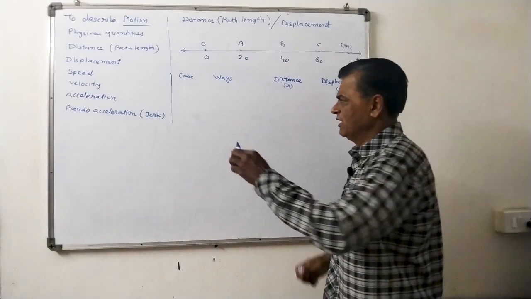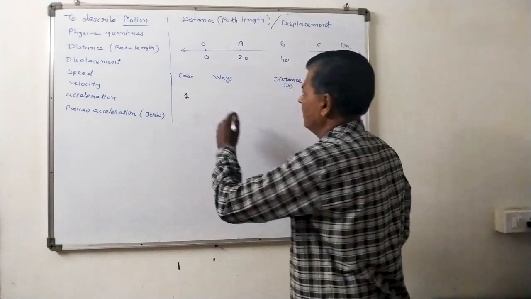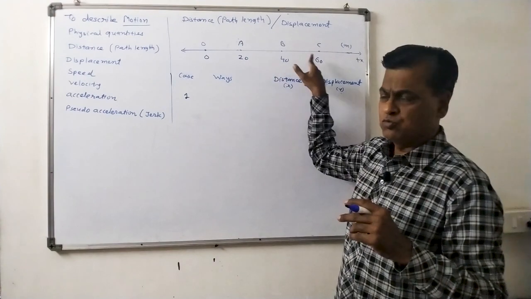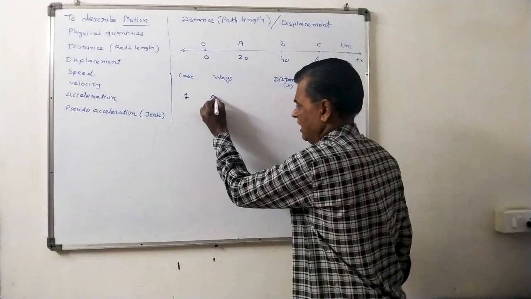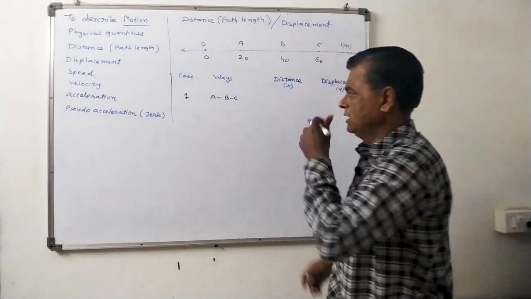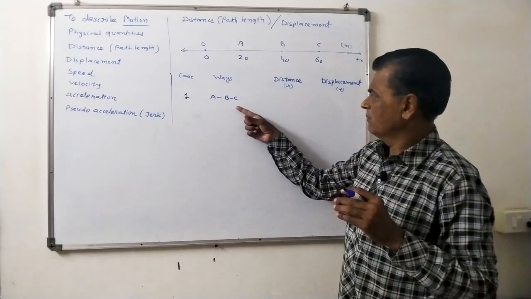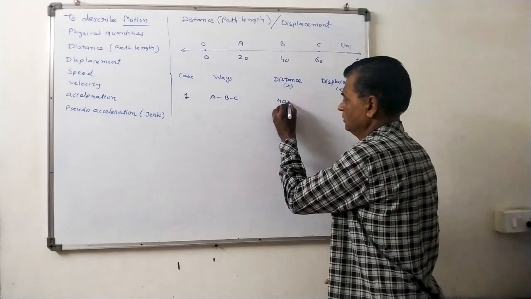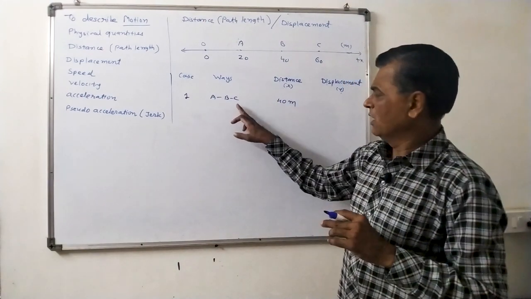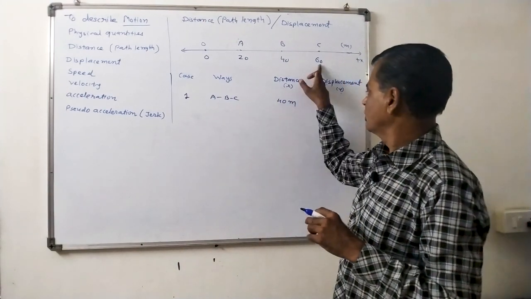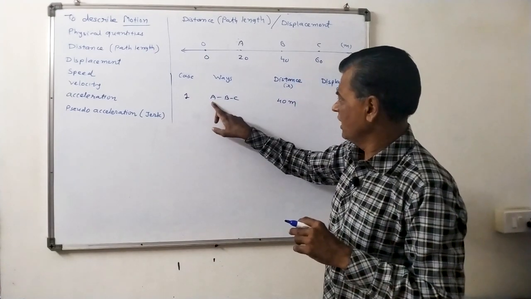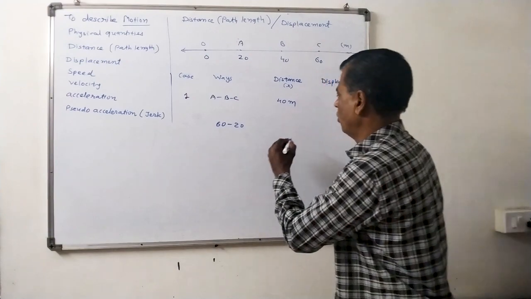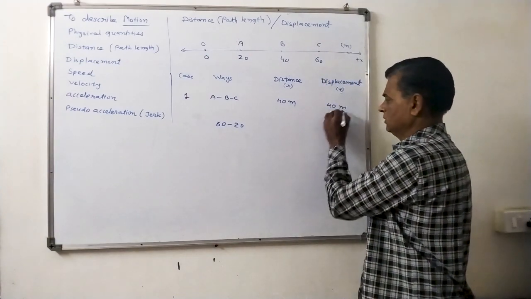Now I will take case 1. In this case 1, the car starts from point A and reaches C. So the way is A, B, C. In this case, the distance covered by the car is 20 plus 20, 40 meters. Here the final position is C, so 60, and the initial position is A, which means 20. So 60 minus 20, 40 meters, is the displacement.